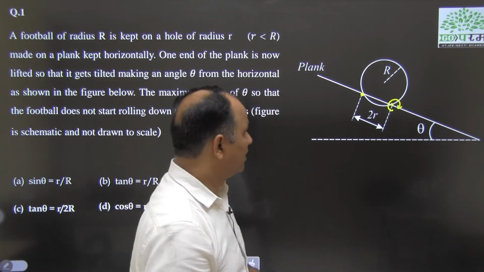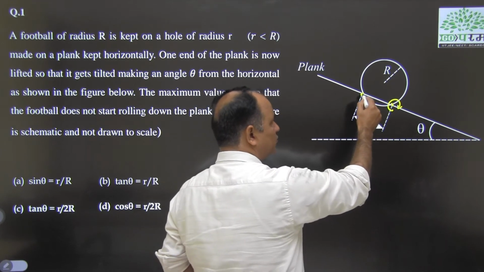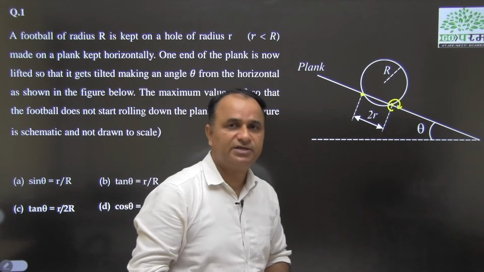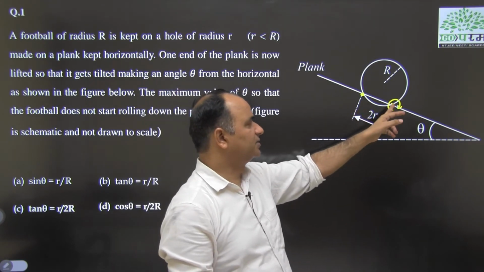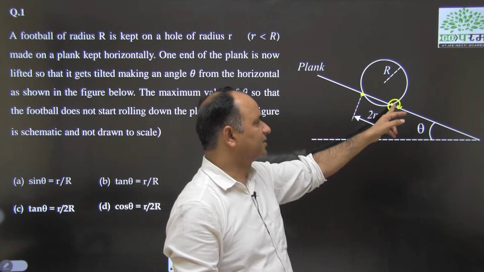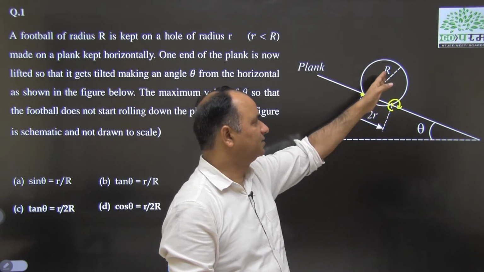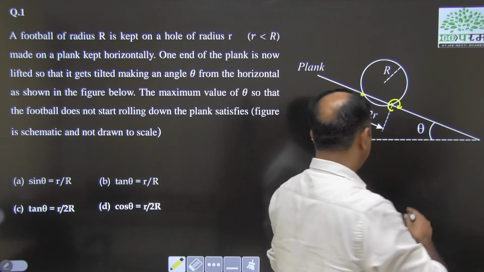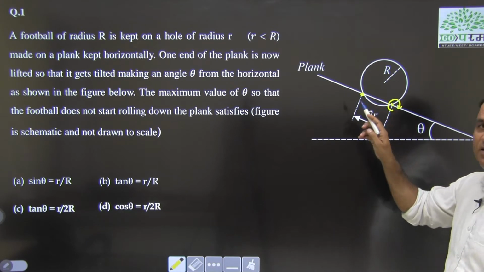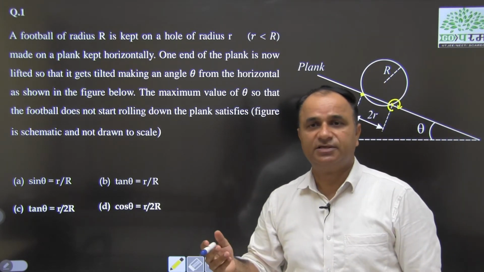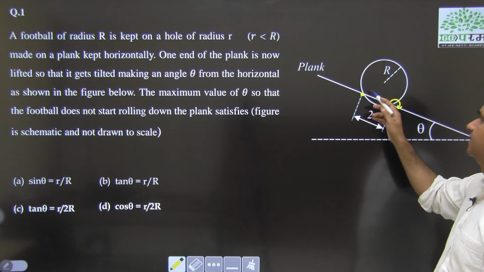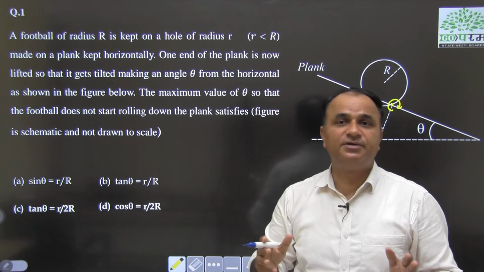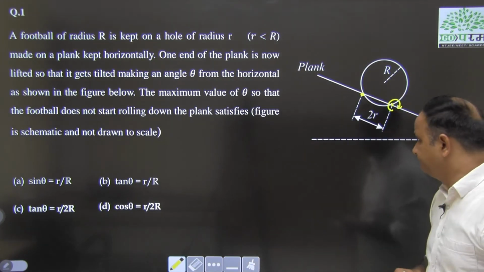Now, let us see the forces acting. At this point there may be a frictional force as well as a normal force, and the force of gravity, that is the weight force. You can see that the forces acting at this point are going to be irrelevant, because this point is going to lose the contact, and normal force and friction are the contact forces. So, these two forces will not appear in the solution first.